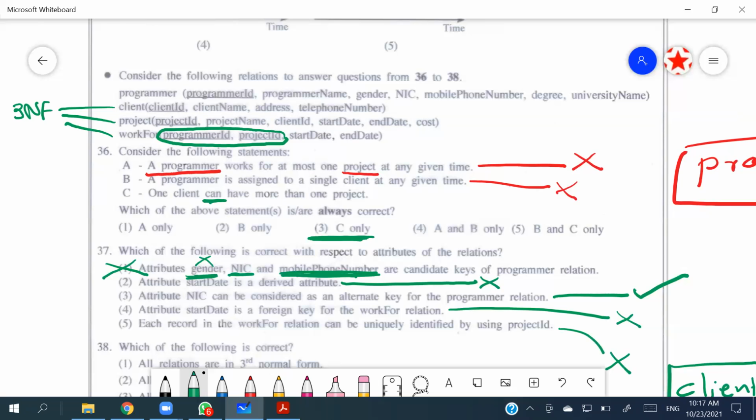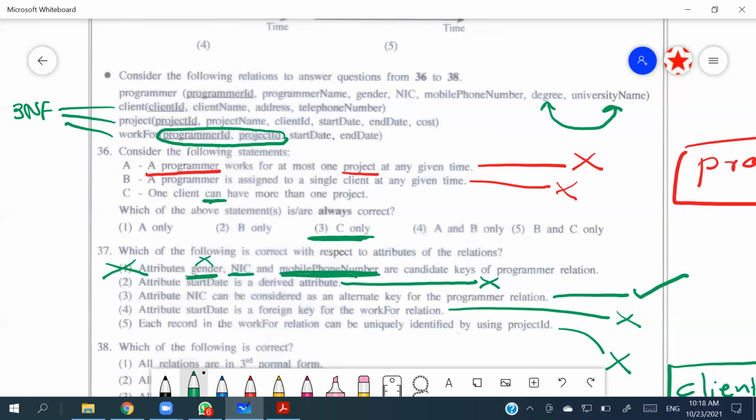The problem lies with the programmer, right? It seems to be a good one. Programmer ID, programmer name, gender, NIC, mobile phone number, degree, university name, right? So all the things are depending on the programmer ID. And if you think about the degree and the university name, that is going to be something related, right?